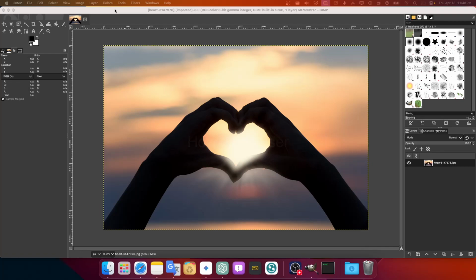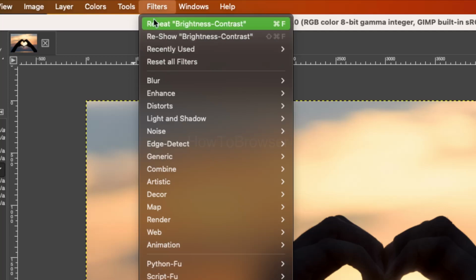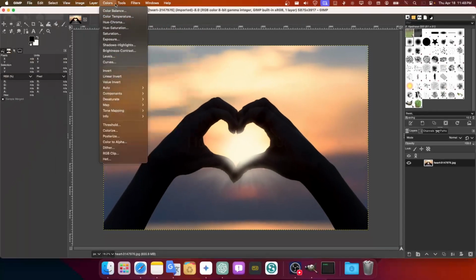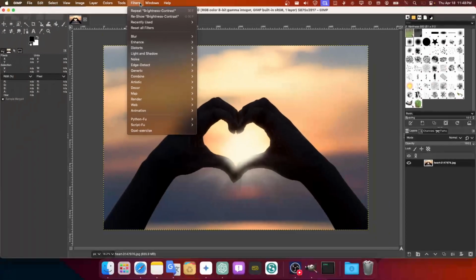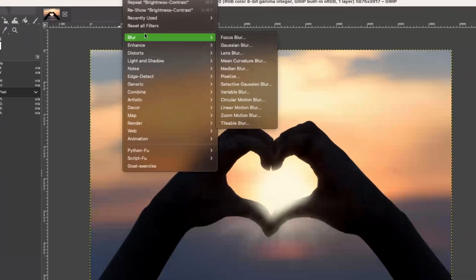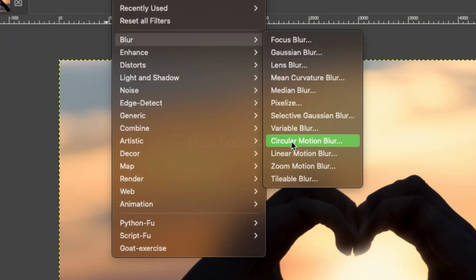If you go to Filters here in Gimp, and then this dashboard here, we have filters. Just go to Blur, and then here we have Gaussian blur. So many different blur options, we have the focus blur, Gaussian blur. I'm just looking for the ones that are popular, that I know I've used with other apps, and I'm looking if they're available here as well.